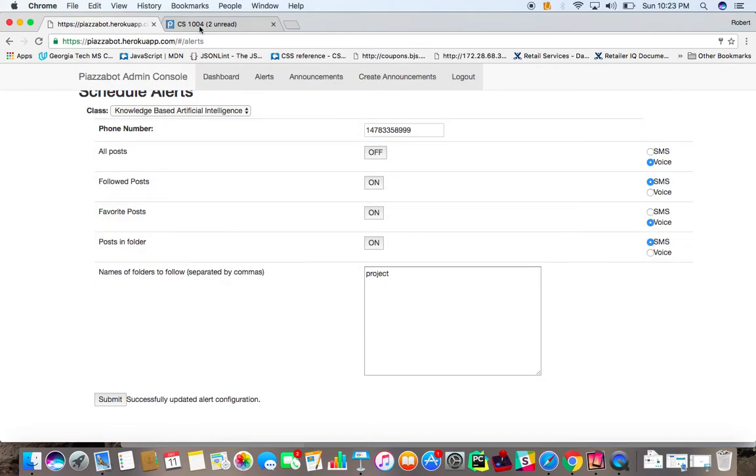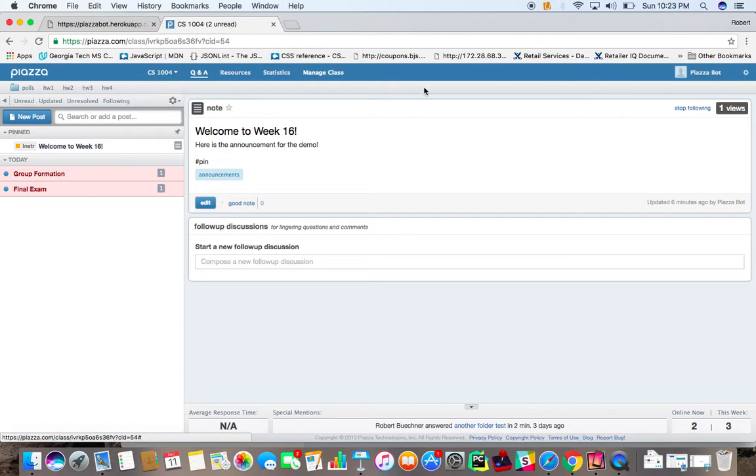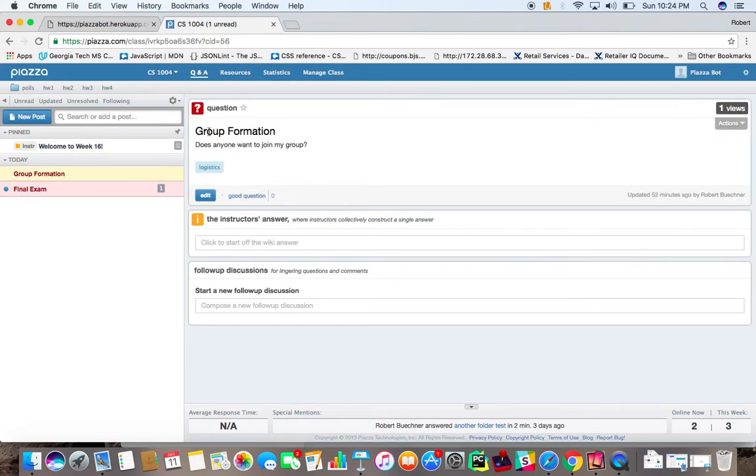All right, so then in the Piazza application, I've got these existing posts here. One is for this group formation, and both of these were created by my Robert Beekner student account.